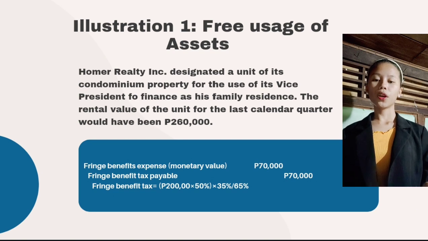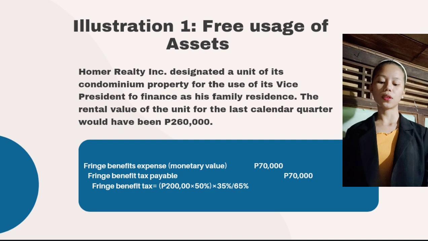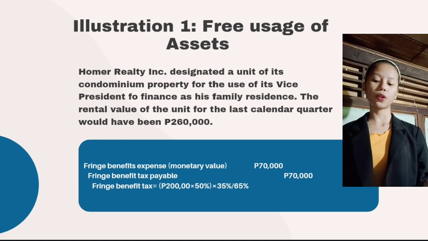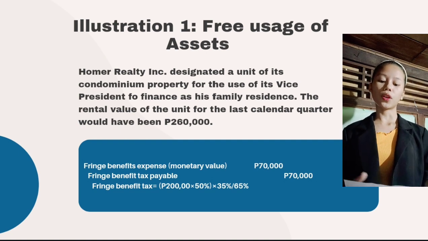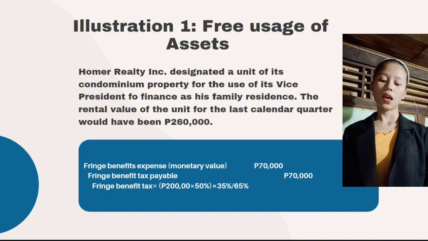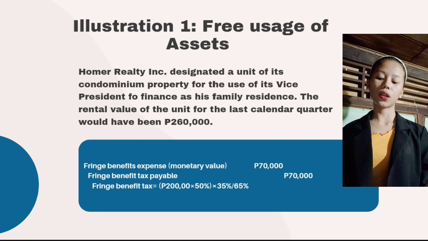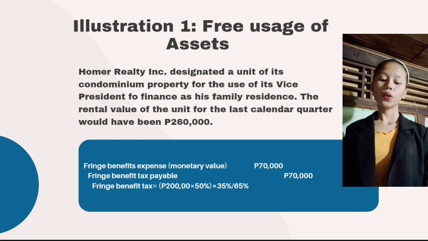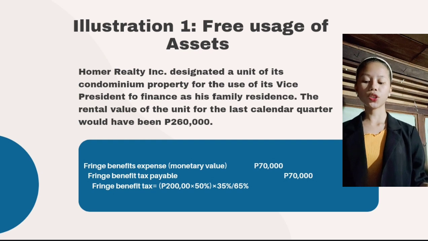Illustration 1. Free usage of assets. Homer Realty Incorporated designated a unit of its condominium property for the use of its vice president for finance as his family residence. The rental value of the unit for the past calendar quarter would have been 260,000 pesos. Then solution.